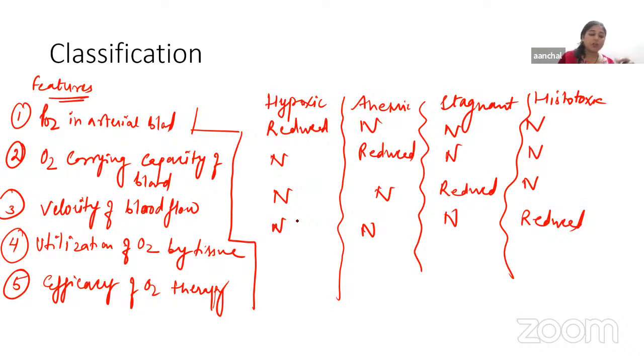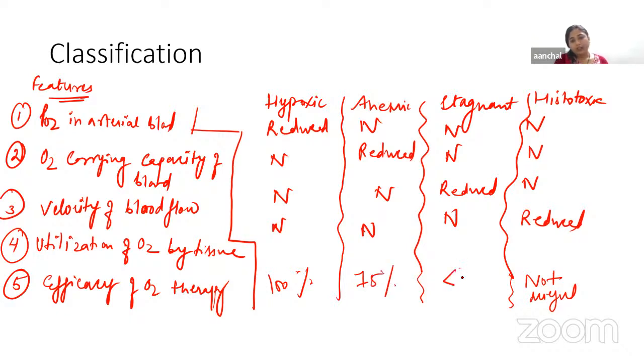Then, if we talk about the efficacy of O2 therapy, meaning in which case the O2 therapy will be more efficient. Obviously in the case of hypoxic, whenever there is low PO2, the efficacy will be 100%, and in the others it will be reduced, but in histotoxic it will not be useful at all. It will be around 75% in anemic and less than 50% in stagnant, right? Fine.